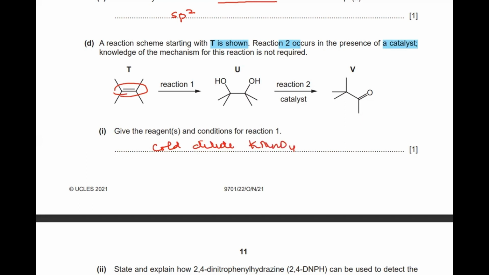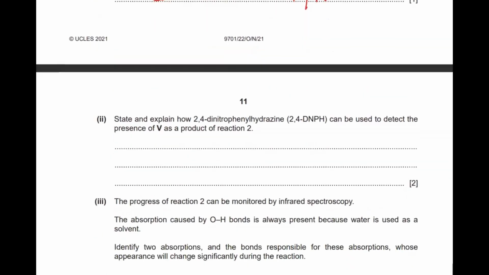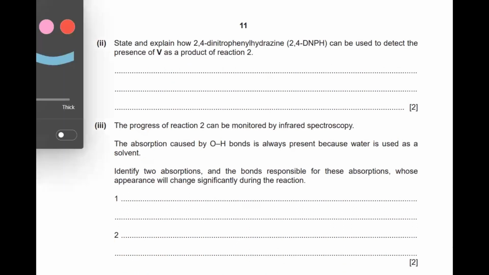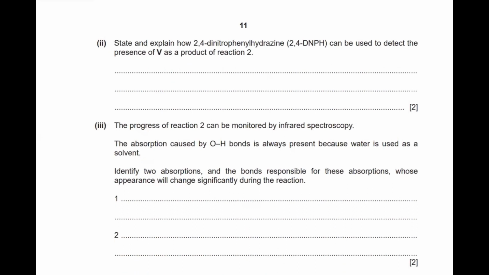So this is the cold and dilute KMnO4, acidified KMnO4 you basically use here. Coming to the next part of the question, it says: state and explain how 2,4-DNPH can be used to detect the presence of V as a product of reaction 2.